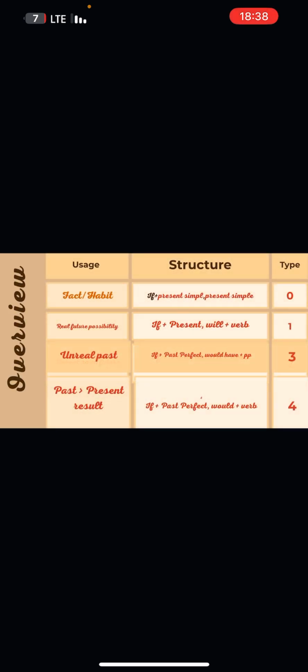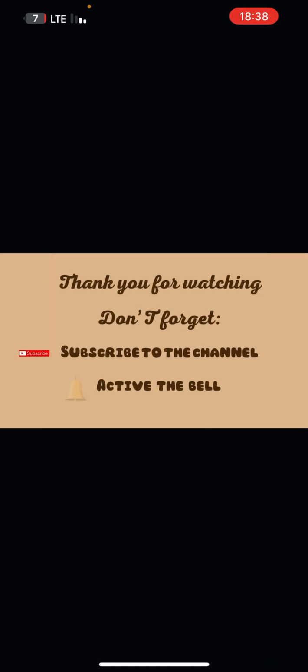Here's a summary table showing all five types, the structure, the usage, and an example for each one. That is it for today's lesson on conditional sentences. I hope it was clear and helpful.